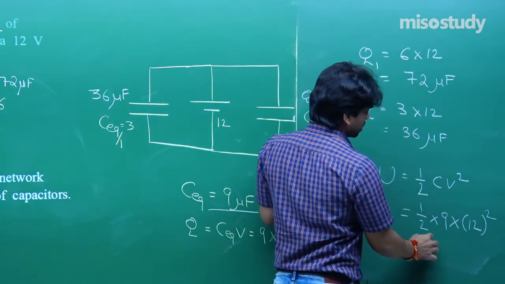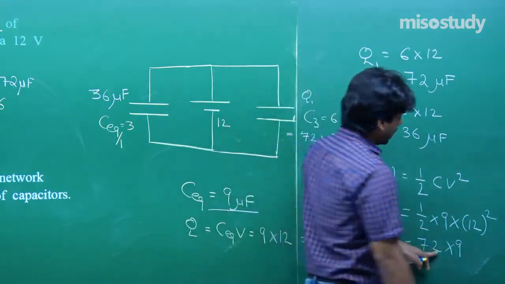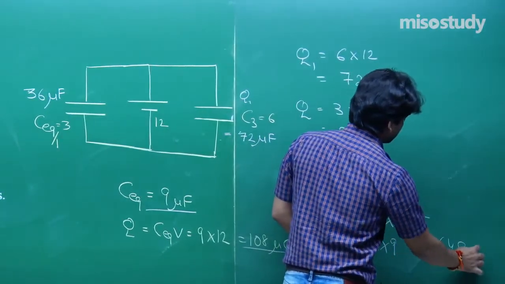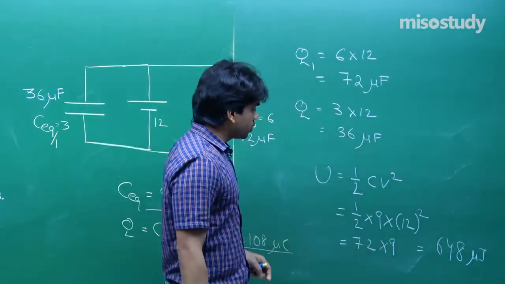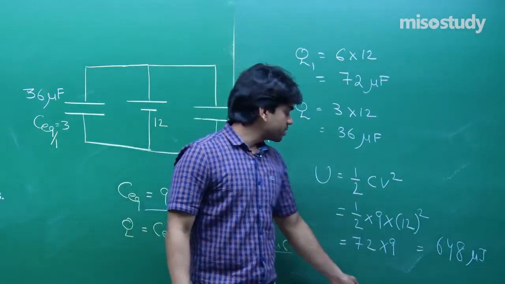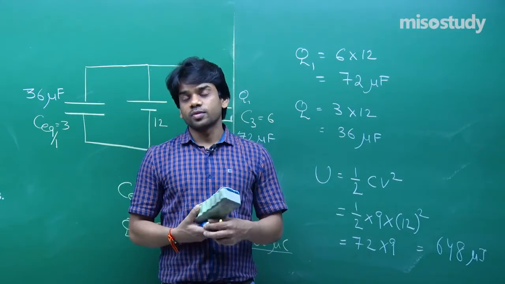So this will give you 72 into 9, which is 648 microjoules. Capacitance is in microfarad, voltage is in volts. Microjoules will be your answer for this. Half CV square, you can actually use this.